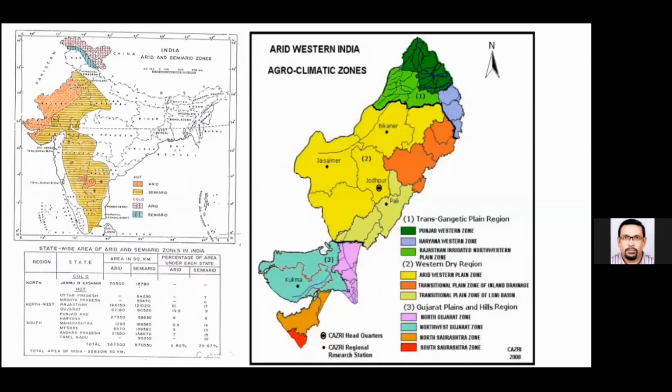And of course, the arid Western India, this is how CAZRI, the Central Arid Zone Research Institute, under the Ministry of Agricultural Research, has classified it, because they are studying the various productivity aspects and how best the deserts can be tamed and what kind of agricultural practices can be adopted with dryland agriculture. And of course, now with the advent of the Indira Canal water, how best it is being utilized. Those aspects are being studied in detail at CAZRI.